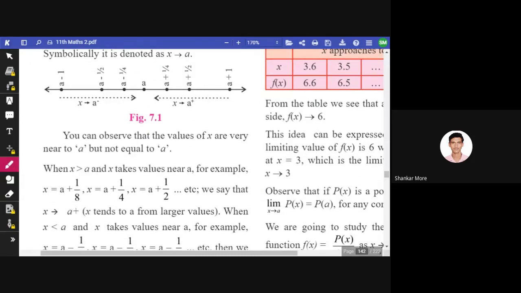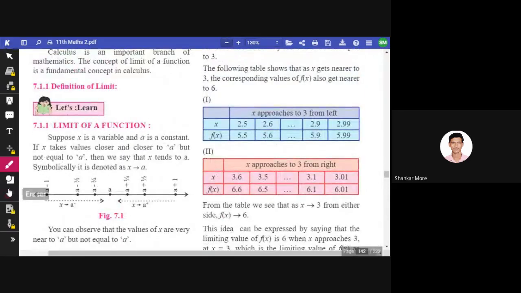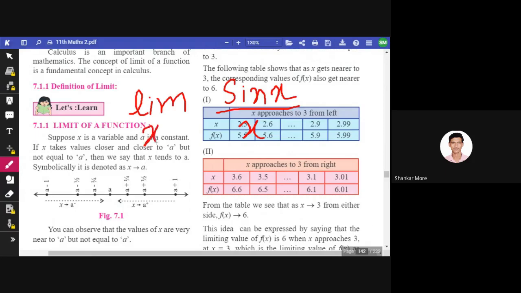I think I had given you an example of why limit is necessary, but I'll give you another example. Let us suppose we have sine x upon x, and the value of x is 0 here. Limit x tends to 0, sine x upon x.